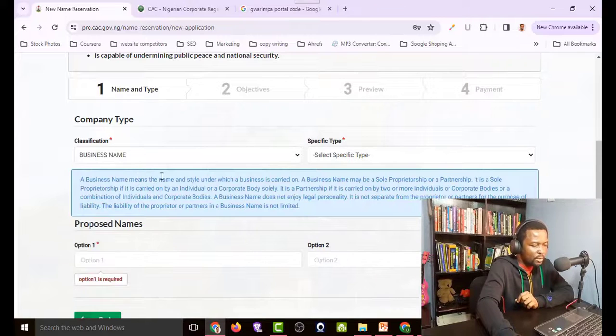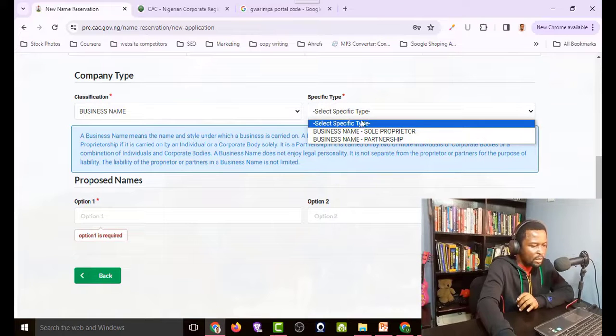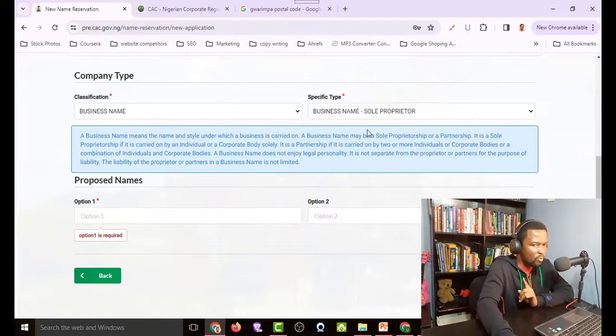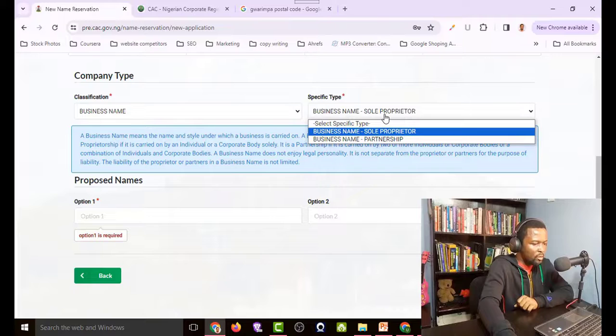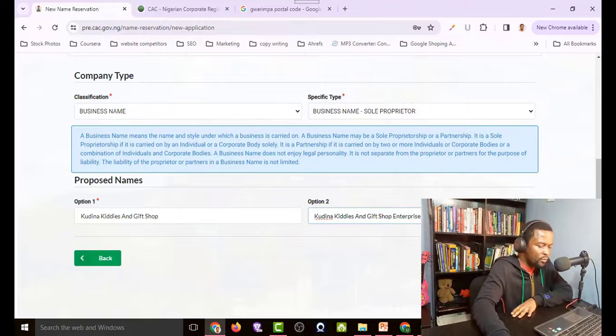Okay, so I'll select the business name, and here it gives you a description of business name and all what it stands for. Now you go to the next one, which says specific type. This is sole proprietorship because it's owned by one person. If it's owned by 2 people or more, then you can go ahead and select partnership. So option 1, this is the proposed name. This is where you are going to submit 2 names that you want them to approve for you. And go ahead and type the names here. I'm done with filling the names, so I'll just go ahead and click save and continue.